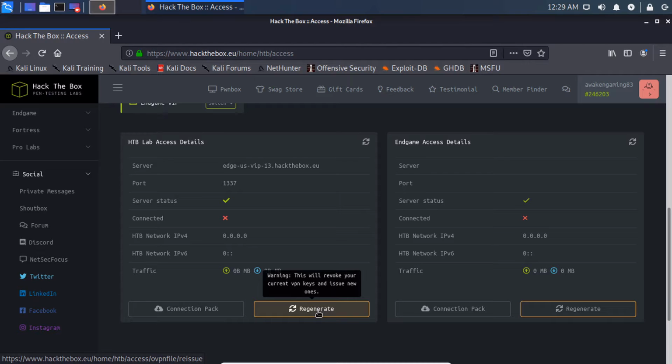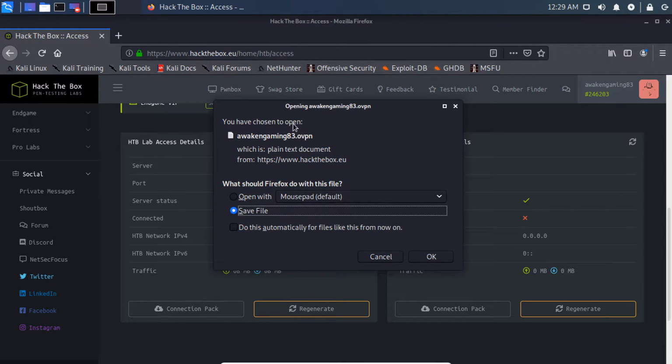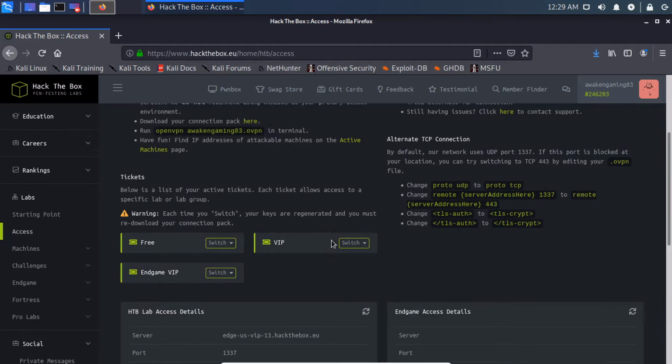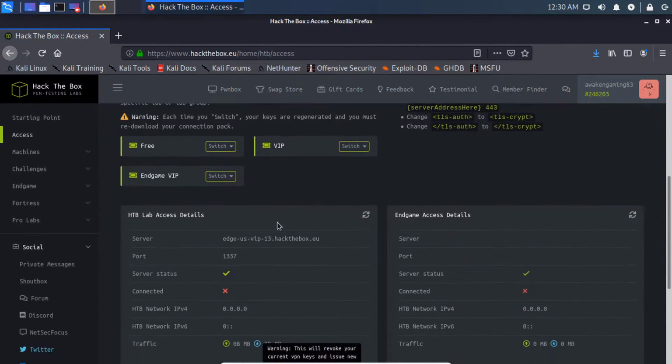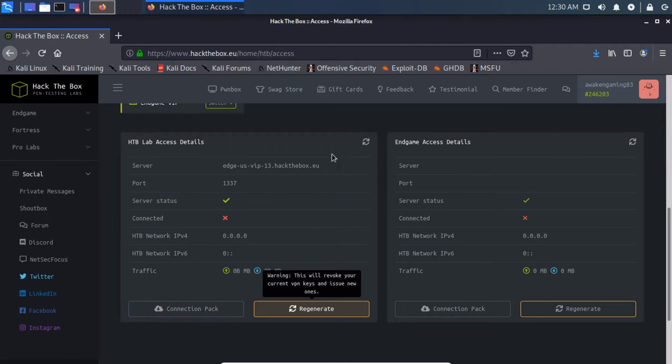First time around, you will need to come and click on Regenerate. This will regenerate your VPN keys and issue new ones. It may or may not automatically prompt you to download. If it does, just save it. If it does not, you can come up here and click download, or you can just simply click here.